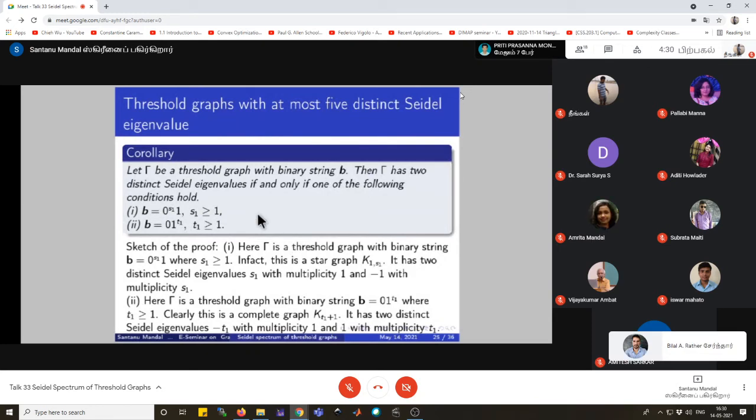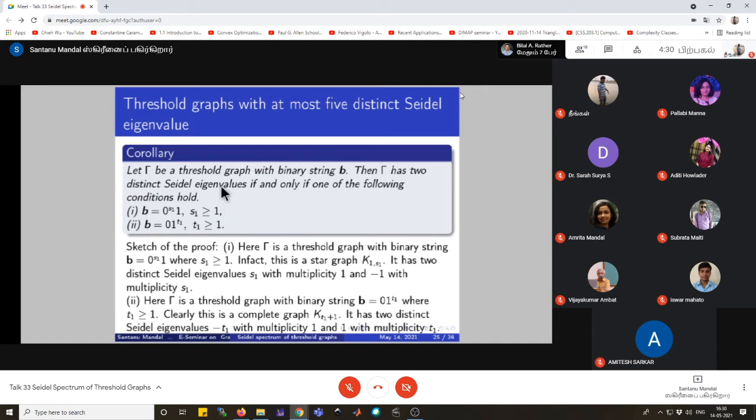Here, I will give some classes of threshold graphs which have at most 5 distinct Seidel eigenvalues. The first theorem states that, let gamma be the threshold graph with binary string b, and then gamma will have two distinct Seidel eigenvalues if and only if the binary string of gamma is of one of these two forms.